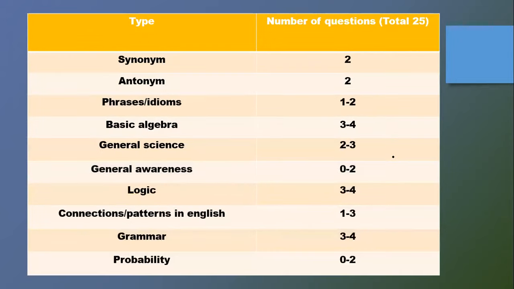that can be expected. So there are a total of 25 questions in this part, and what we actually expect is synonyms. I have covered the last 3 years' question papers to see how many questions we can expect from this. So we can expect 2 questions of synonyms and 2 questions of antonyms. This is very sure. This is the least they are going to ask. So you can expect 4 questions from that part.